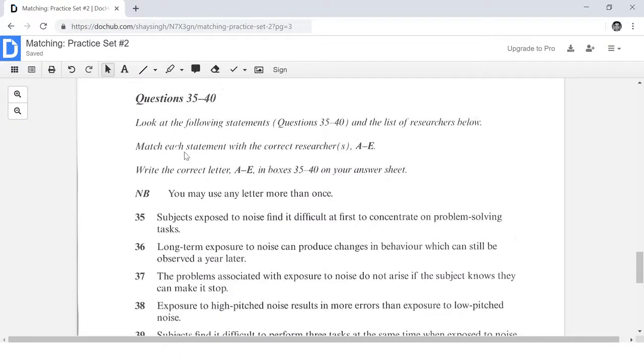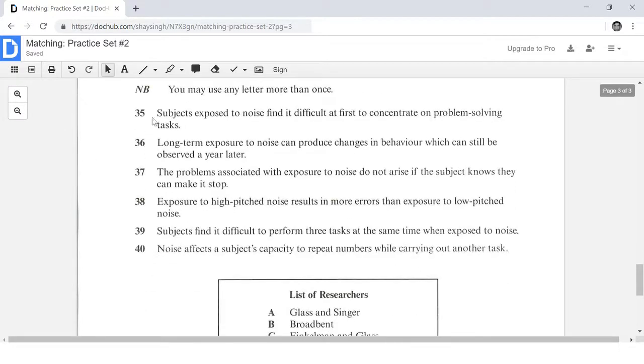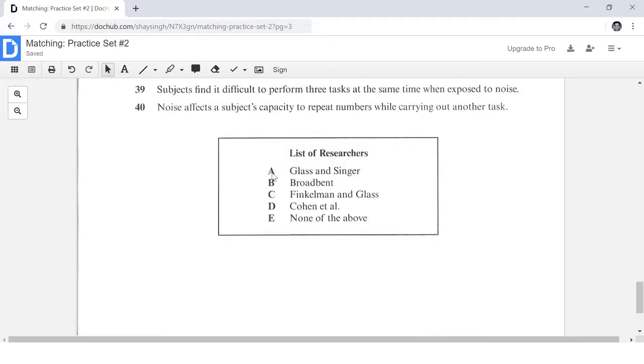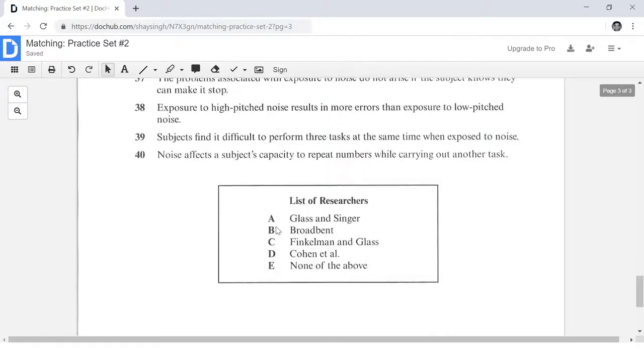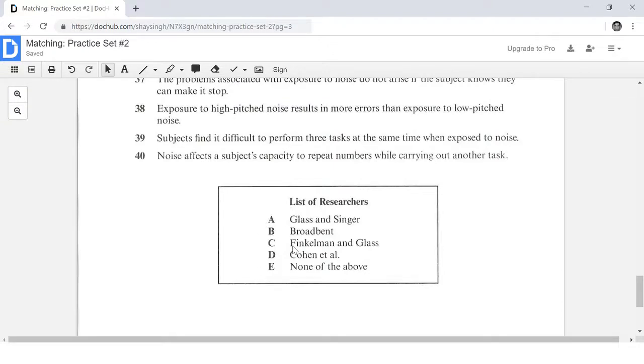So here we have our matching questions. It says match each sentence with the correct answer choice. So here we have 1, 2, 3, 4, 5, 6 different questions. And here we have 5 answer choices. So what that means is that one of these answer choices is going to be used twice.